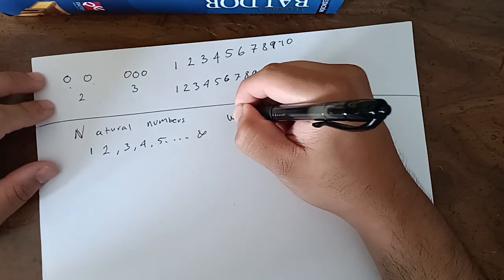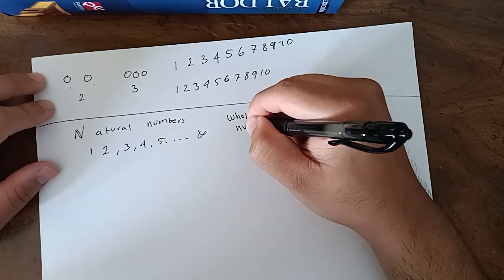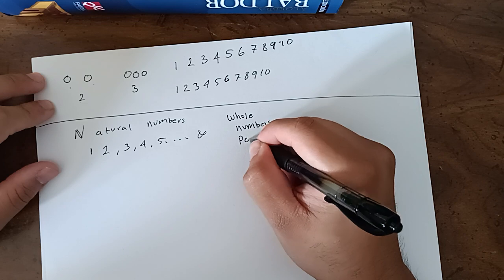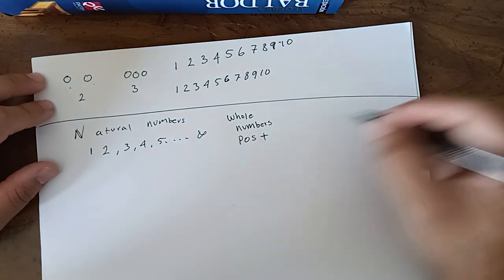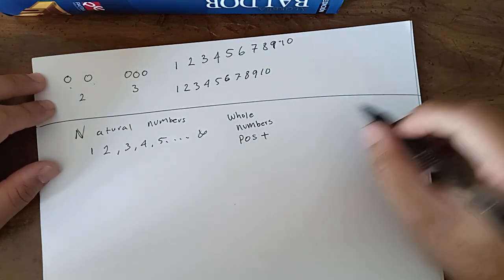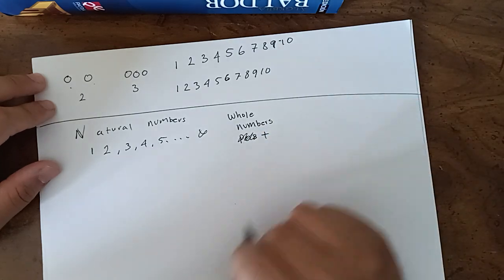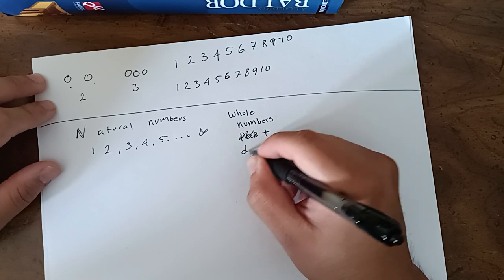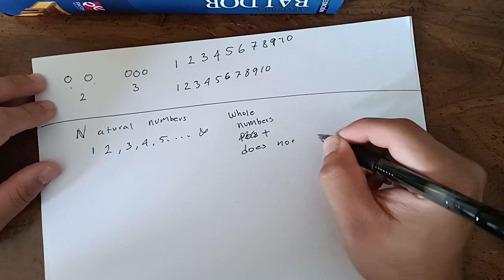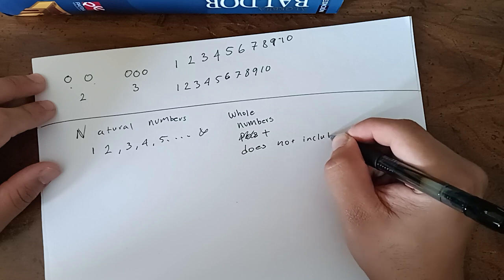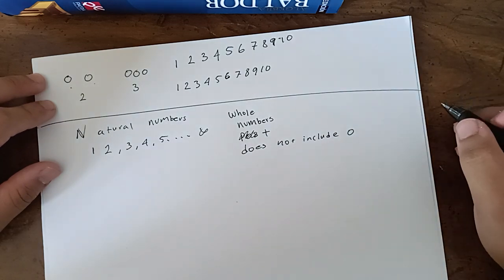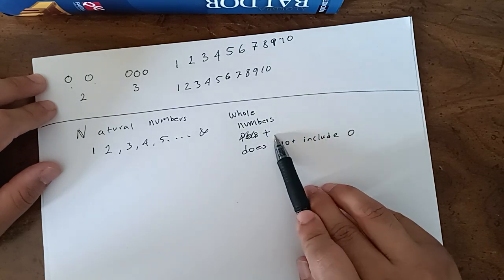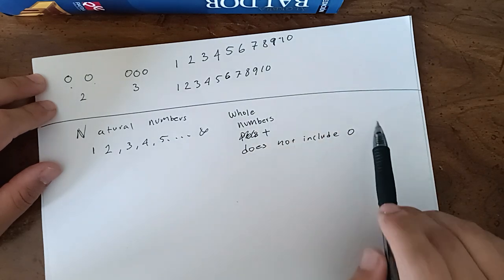But they have to be whole numbers, positive, and they do not include the number zero.